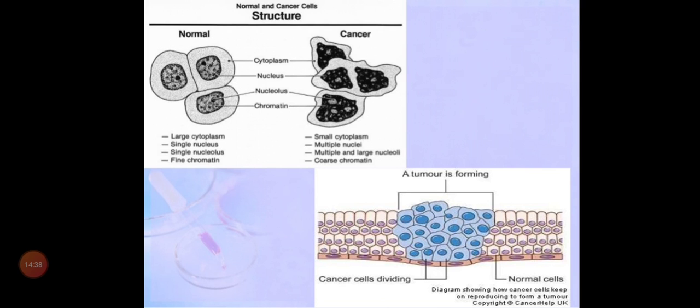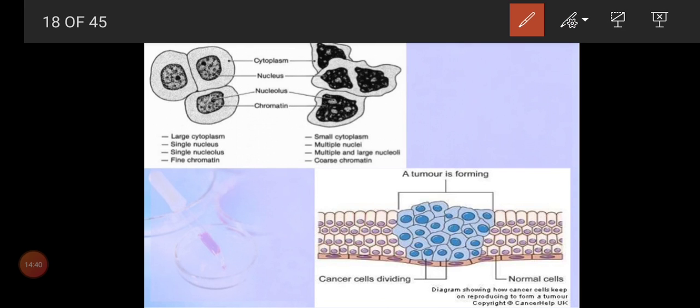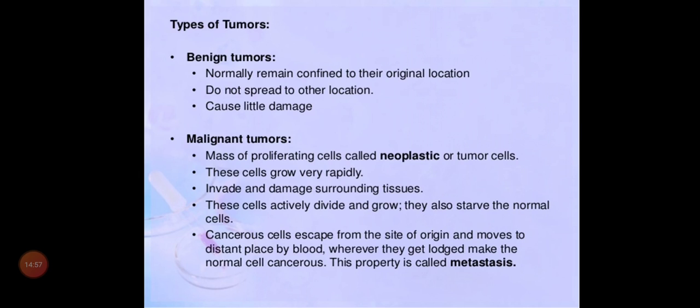Now come to the second slide, the second picture. Now a tumor is formed here. This is a normal cell, this is also a normal cell, but in this short place we want to see rows of cells. Instead we can see proliferation of cells. So this is what we call a tumor. Now I think you got an idea regarding tumors.